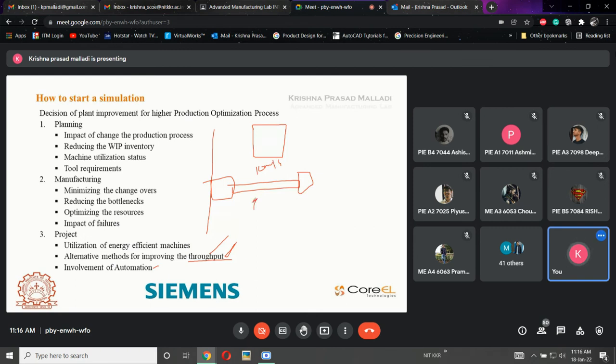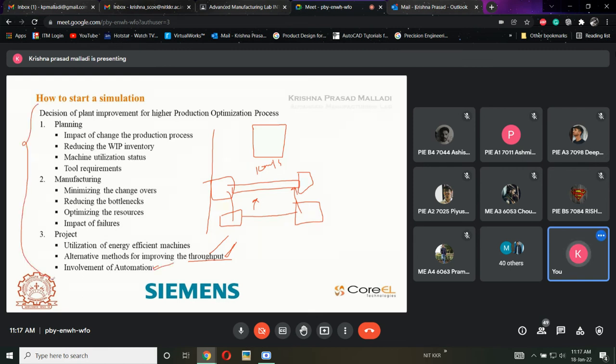Or else, if I use an AGV, an automated guided vehicle, to put the material here, it will reach this location which is 10 meters apart and give material to the station. Now, is it acceptable? Which is not acceptable. So we need to check what capabilities we have, and where exactly we are going to involve automation. All those things we also consider before starting a planned project.